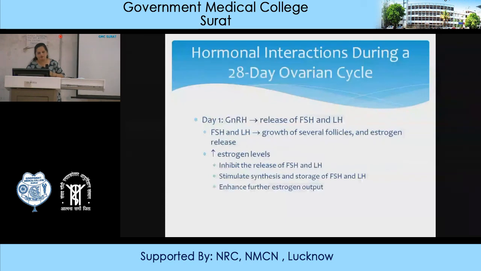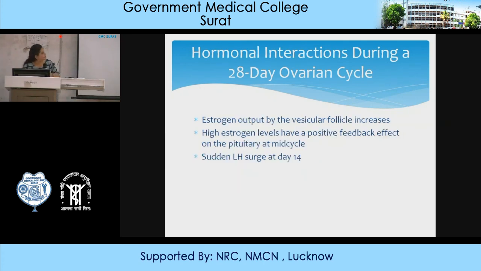So again, the GnRH release, FSH and LH, which cause growth of follicle and increase estrogen, which inhibits the release of FSH and LH, stimulates synthesis and storage of FSH and LH, and enhances the further estrogen output. It's a positive feedback cycle of estrogen you have seen. Then estrogen output by the vesicular follicle increases, high estrogen levels, positive feedback effect, and sudden LH surge at day 14. So this is very important, LH surge at day 14.